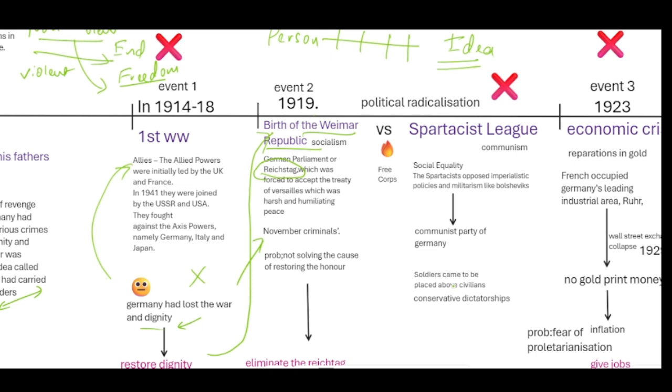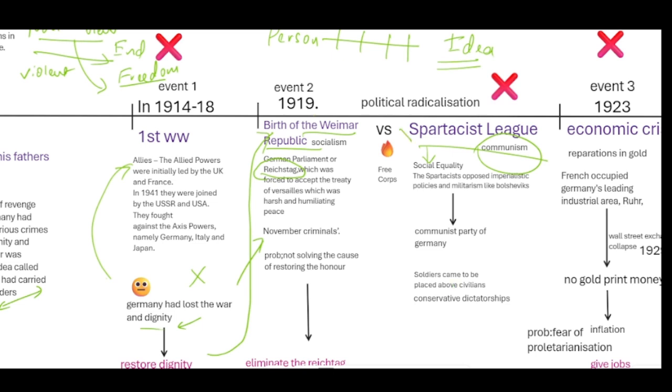Mostly, the German citizens were in favor of the republic, but a few who were not formed a group called the Spartacus League, where communism was the main idea. The Spartacus League aimed to create social equality, and they also opposed imperialistic policies and militarism, like the Bolsheviks.